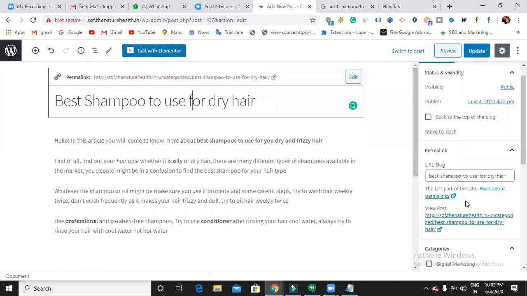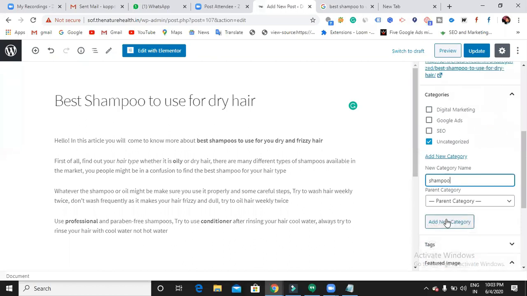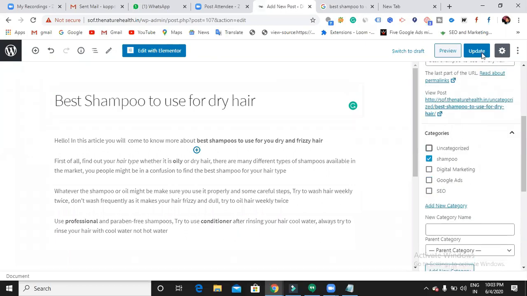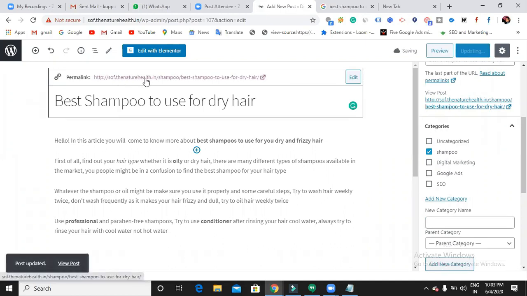You can categorize it as shampoo. First of all, create a category and then categorize it. Shampoo. I just start a new category here and then I'll make this blog show under a category like shampoo. Update. soft.thenaturehealth.in slash shampoo slash best shampoo to use dry hair. Fine, my permalink is fine. File name optimization is also done.